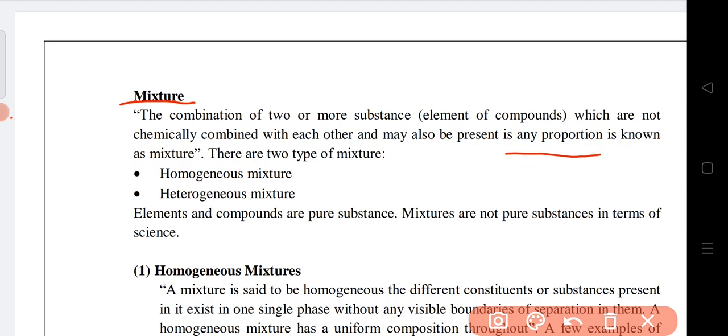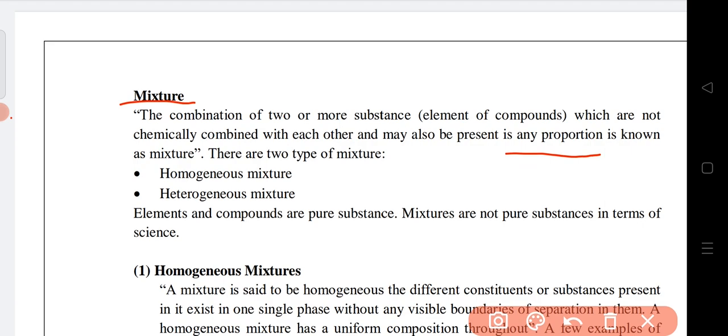Someone will take 500 ml of water and 2 spoons of sugar. So their mixing ratio is not the same for all, but all of them are mixtures. It does not depend on the proportion. We can make any proportion of the combination of two or more substances.